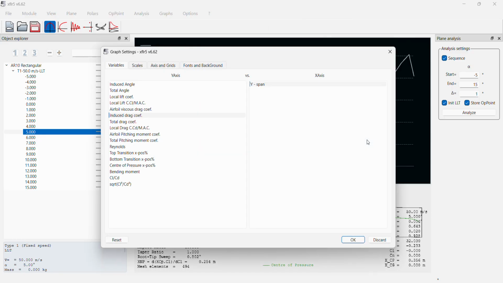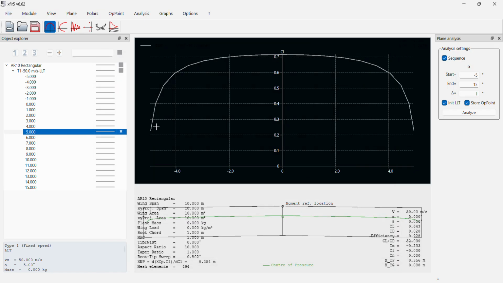So the first one they want is the variation of local lift coefficient. So we'll click local lift coefficient and have the Y span. We have our 5 degree angle of attack selected already. And there's the graph of the variation of local lift coefficient along the span of the wing at 5 degree angle of attack.